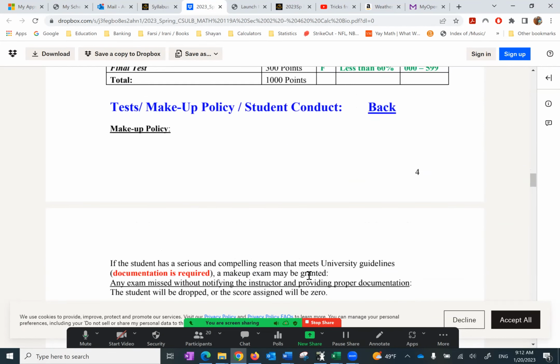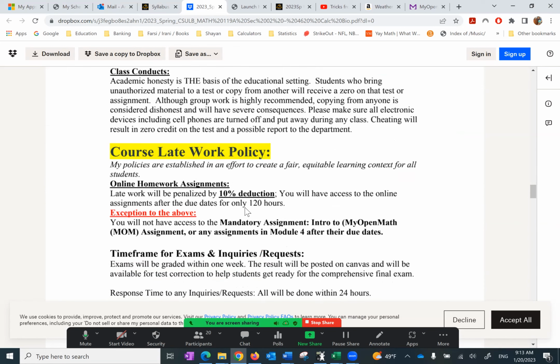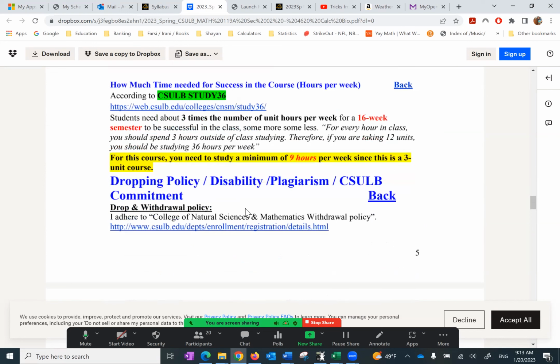As I mentioned, there is no makeup exam, and I follow just the campus policy. If something comes up, you can always contact me in advance. I'll try to accommodate you. There's really no late work. If you do that, there are some homework assignments. You may do that, and that has a penalty of 10%.